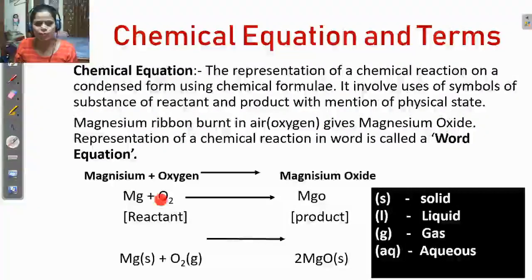Here magnesium and oxygen are reactants because they take part in the reaction, and the newly formed substance is MgO, magnesium oxide, so this is our product. The next step is to write the physical state. Mg is a solid, so write S here. O2 is a gas, so write G, and MgO is a solid, so write S. Is it clear, students? You can pause the video and write down all the definitions.